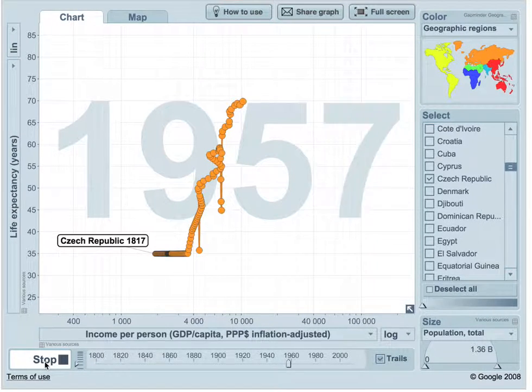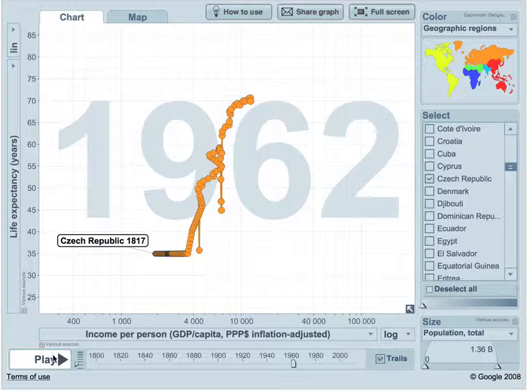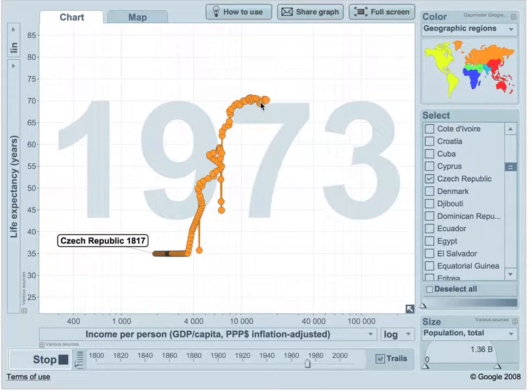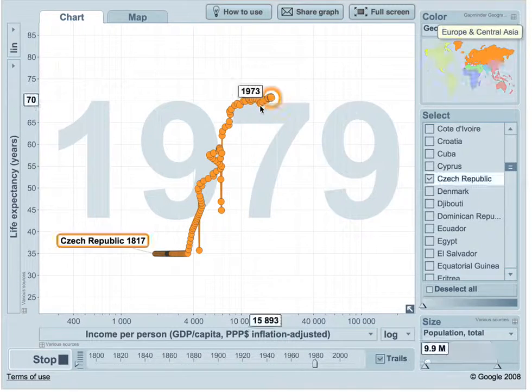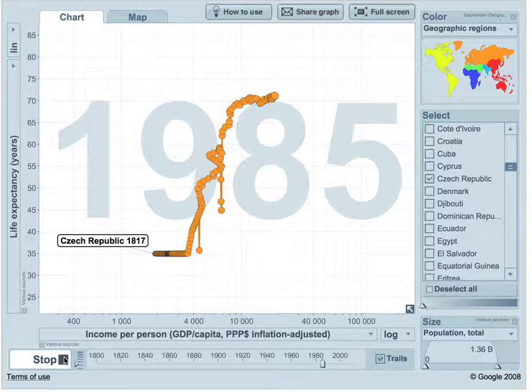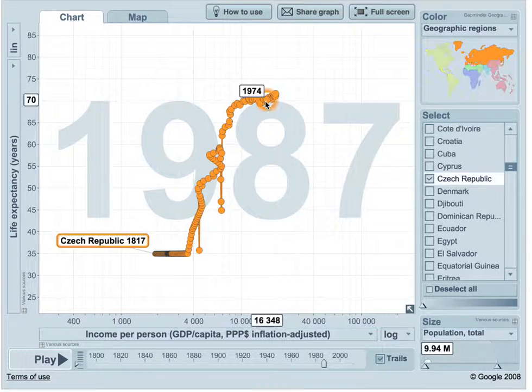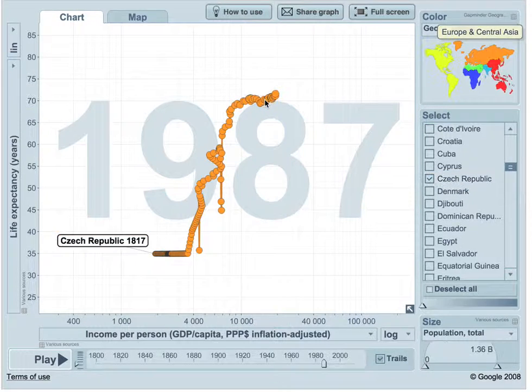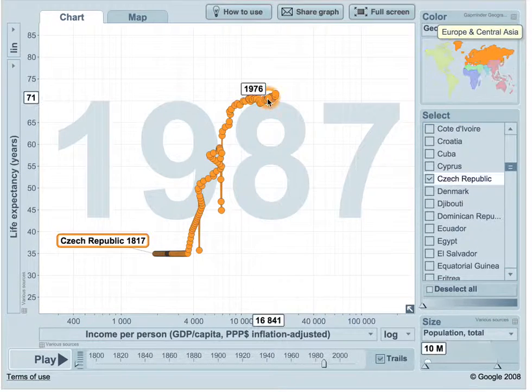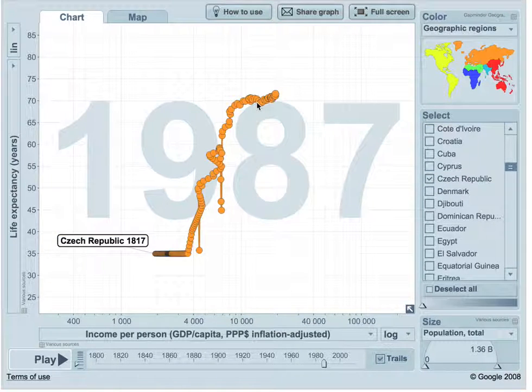And at the end of the 20th century, right here, oh sorry, it was the 1960s. Yeah. So you see the income is rising. As you can see, there were shifts in life expectancy in the Czech Republic due to other historical events, such as post-war conditions. Maybe at that time it was Czechoslovakia, so probably that was also one of the reasons why the life expectancy was going up and down.